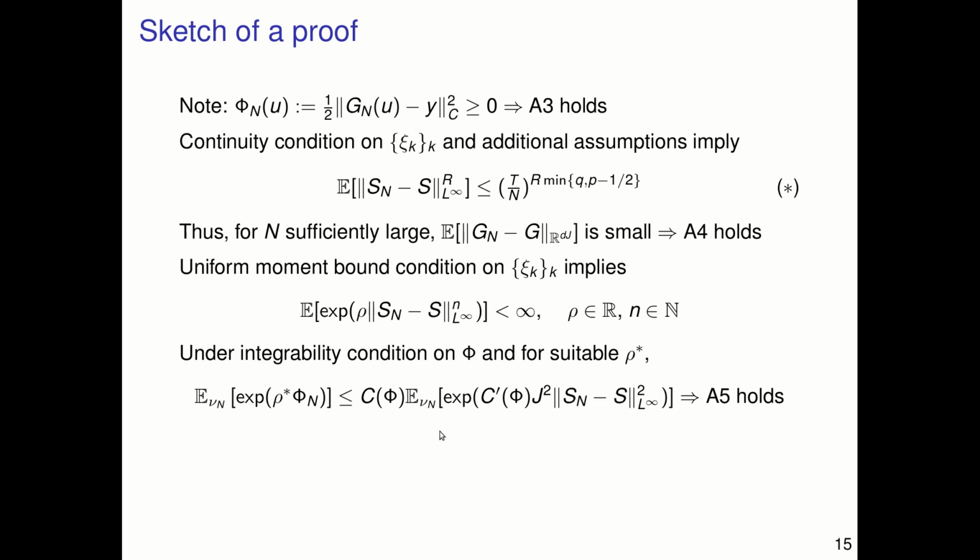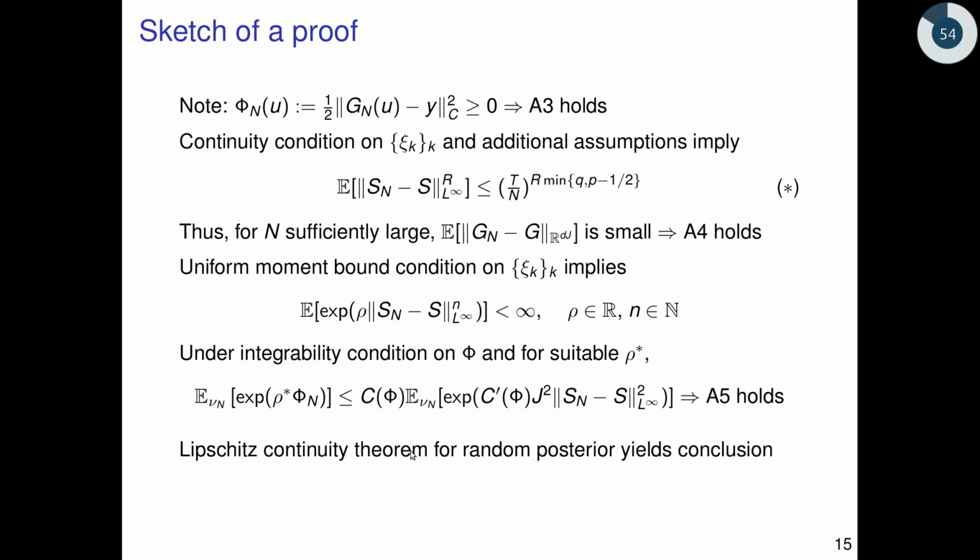And under these assumptions, this quantity is finite, and therefore the exponential integrability assumption A5 is satisfied. This yields, by the Lipschitz continuity theorem that I showed you earlier, control over the mean squared Hellinger distance for the random posterior, and this yields the conclusion that I showed you earlier.